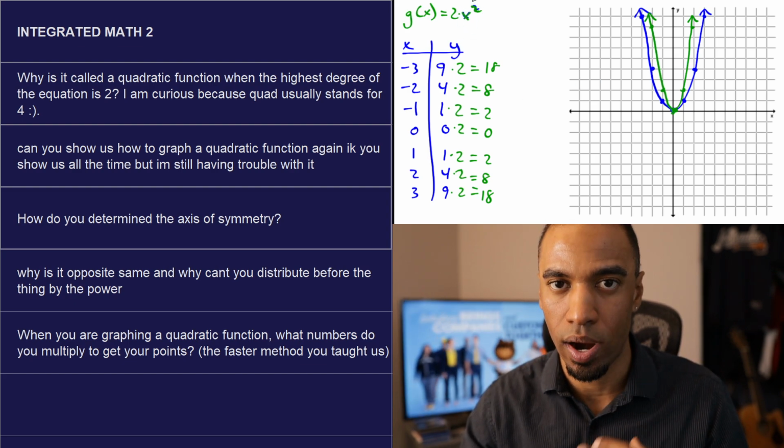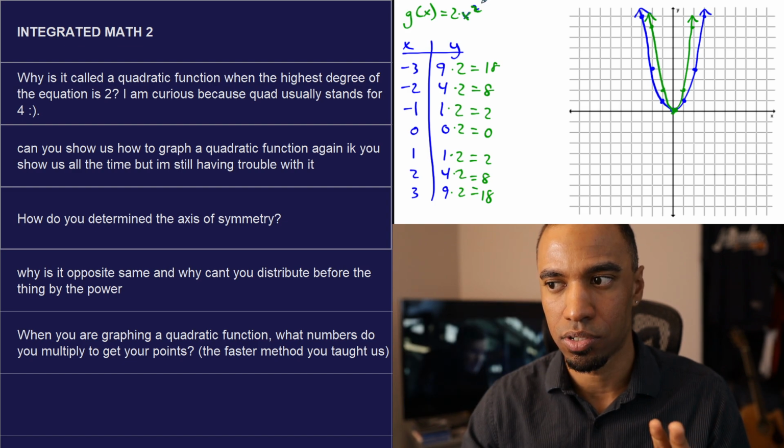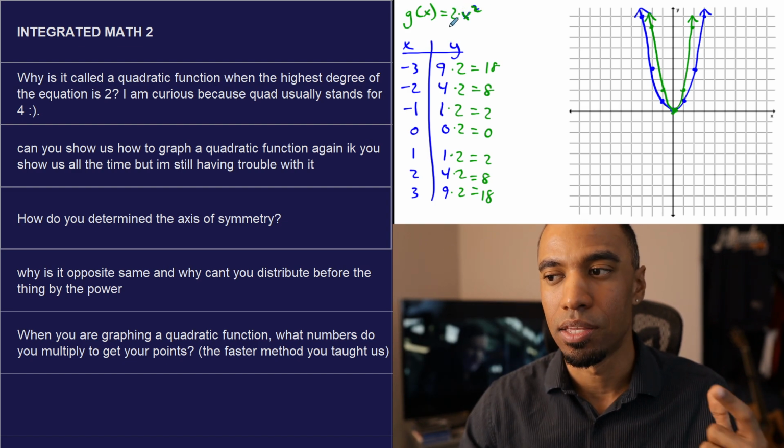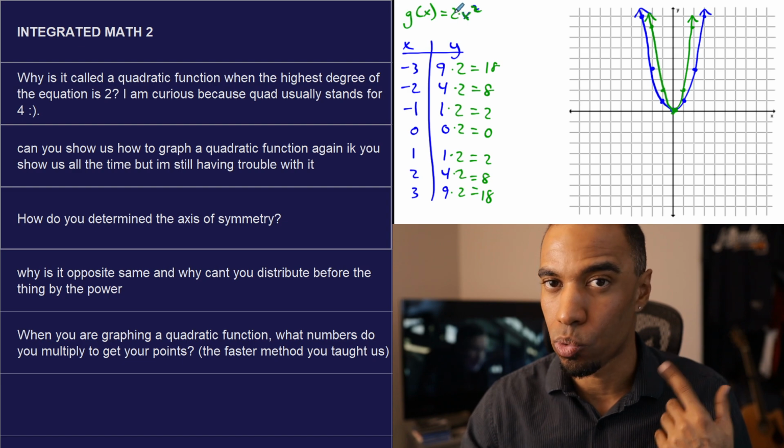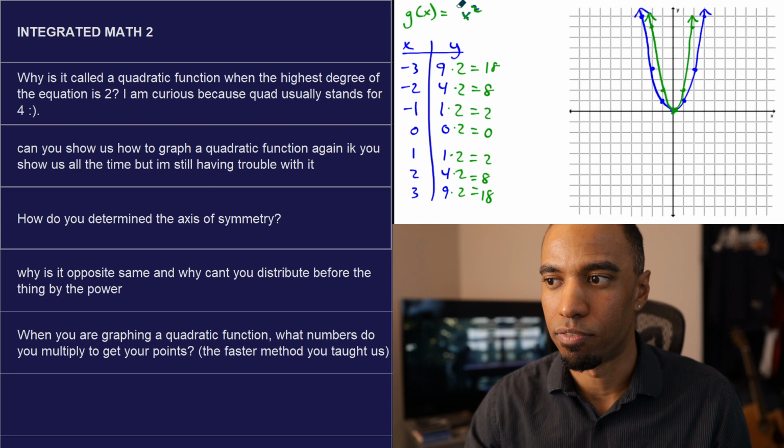You always square your value first, and then you multiply. This is a vertical stretch factor because it's stretched twice as tall here. Now, what if you do something that has a fraction? What if instead it's a 1/2?